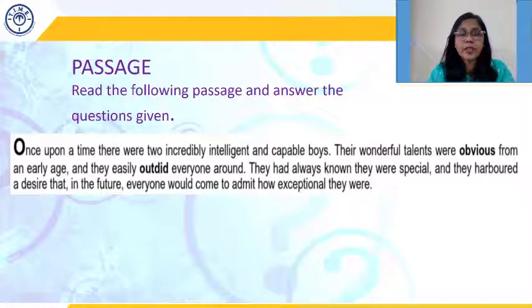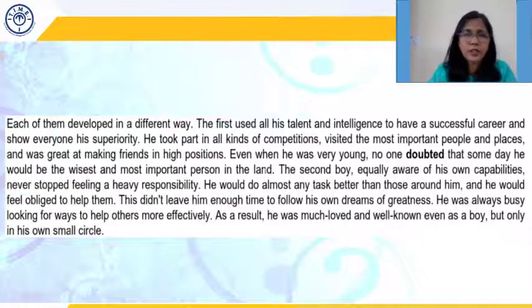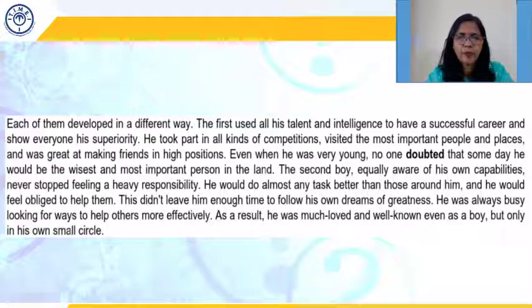So, what is the central idea over here? The author has introduced us to two characters over here, two very intelligent and capable boys, and what they want for their future. They want to be known as exceptional by everyone. Now, let's see what happens in the story after this. Each of them developed a different way. That means each of them grew in different ways.